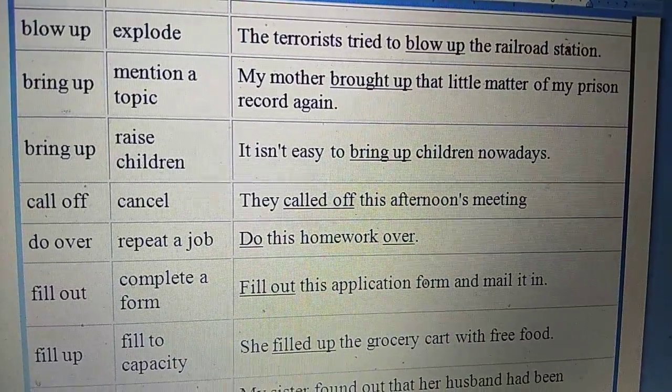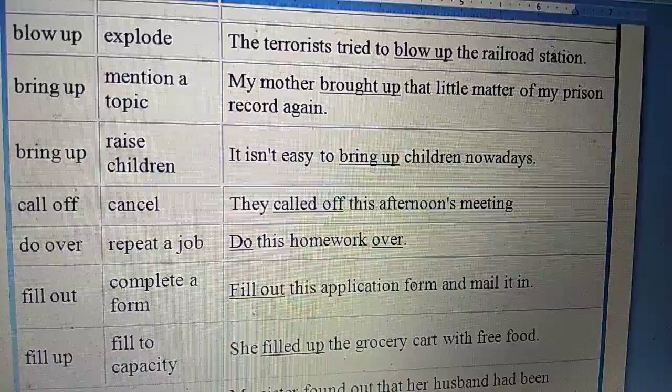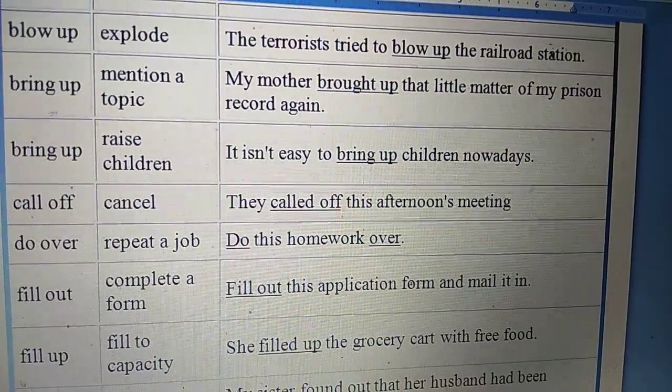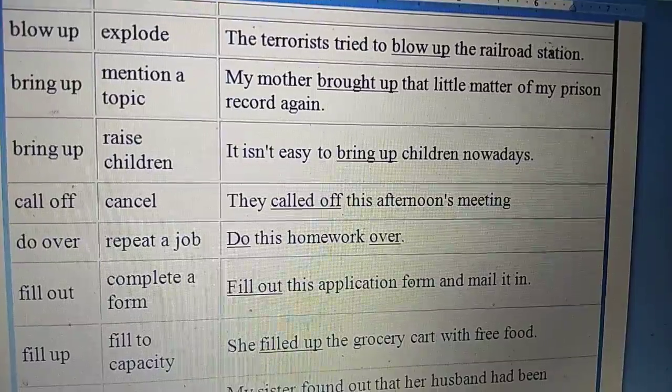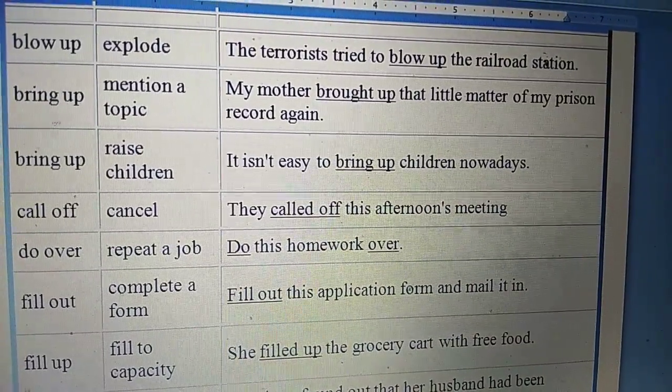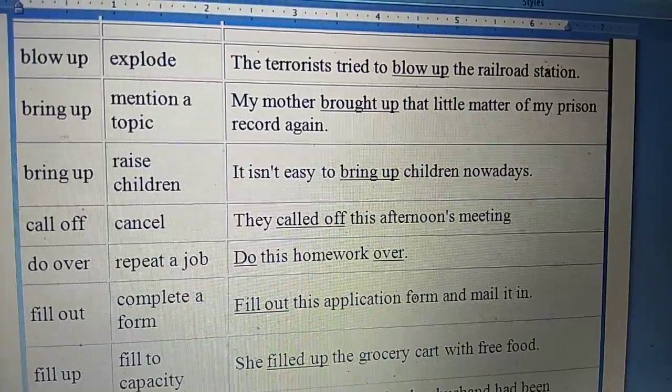Let's see the examples. Blow up. Blow up means to explode. Example sentence: the terrorists tried to blow up the railroad station. Bring up. Bring up means mention a topic. My mother brought up the little matter of my prison record again.